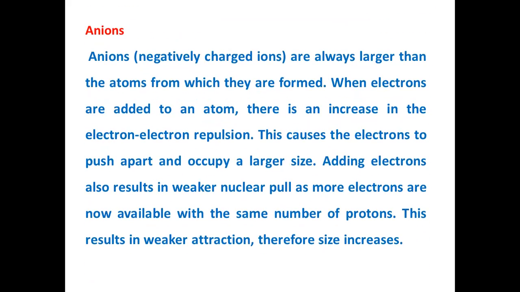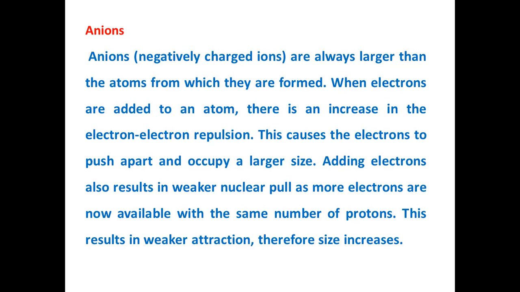And anions, these are negatively charged ions, and these are always larger than the atoms from which they are formed. When electrons are added to an atom, there is an increase in the electron-electron repulsion. This causes the electrons to push apart and occupy a larger space, right? So that's the reason that the anions increase in size.